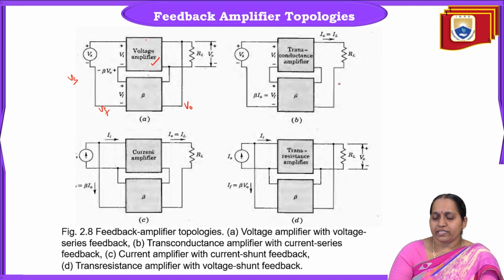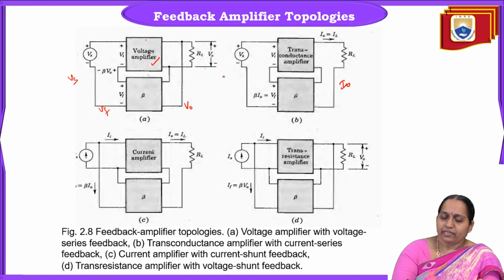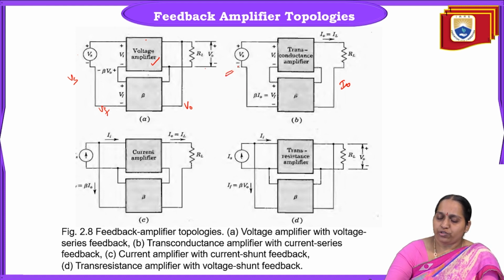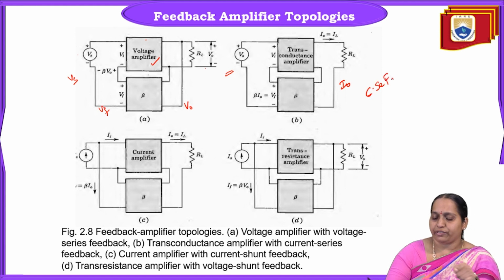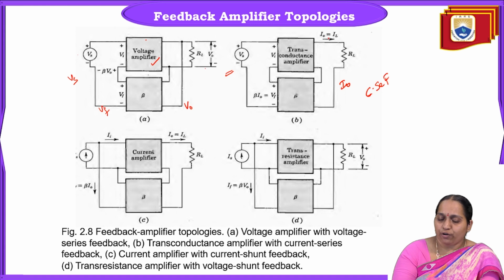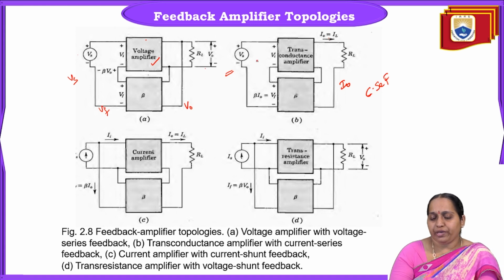Coming to the second case, the output is current, and here the source is Vs. So this is again current output, so it is current. The source is taken to be voltage, so it is series. So it is a current series feedback amplifier. In current series feedback amplifier, output I0 is proportional to Vi.